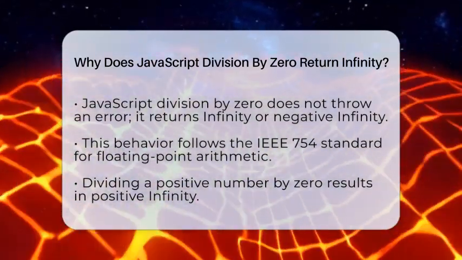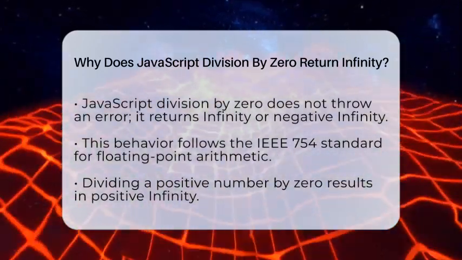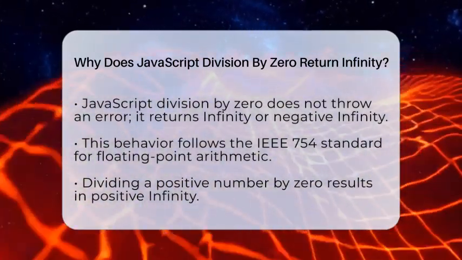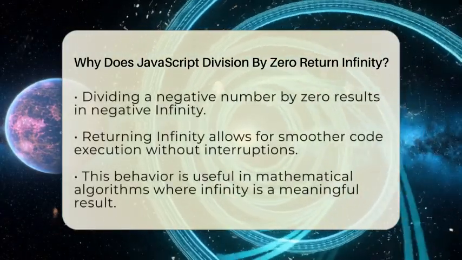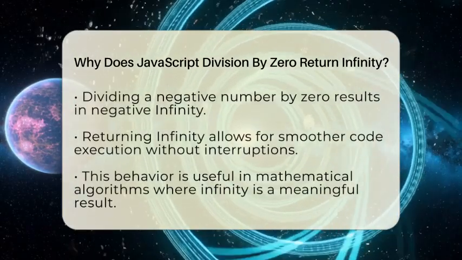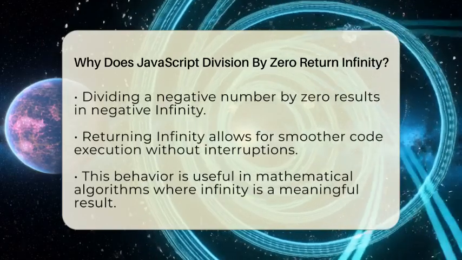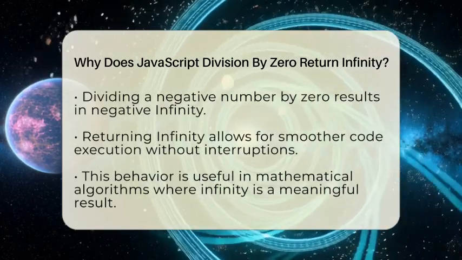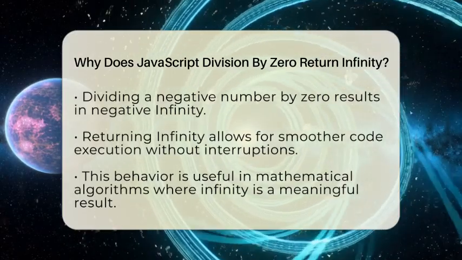When you divide a non-zero number by zero, JavaScript produces a signed infinity value. If the number you are dividing is positive, like 10 divided by 0, you get positive infinity. Conversely, if you divide a negative number, such as negative 10 by 0, you receive negative infinity. This design choice allows for smoother calculations without abruptly stopping your code execution.